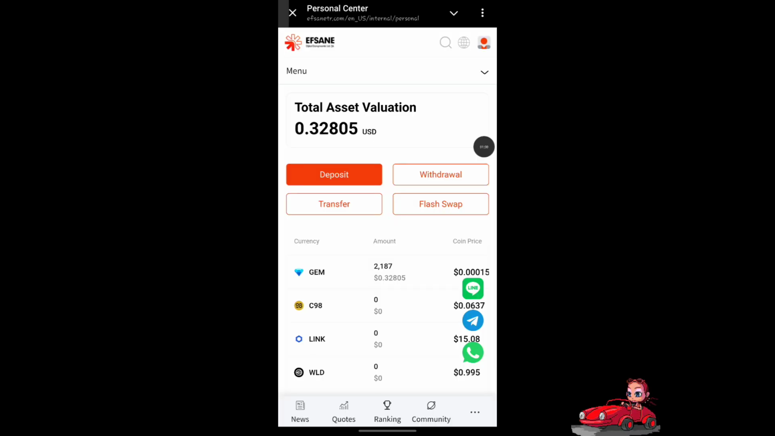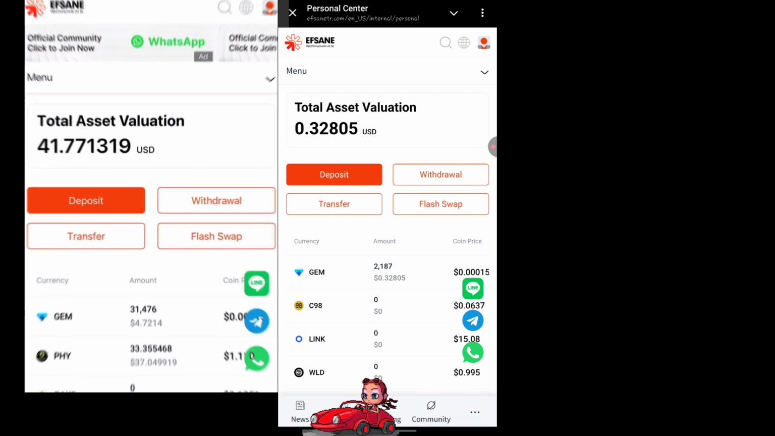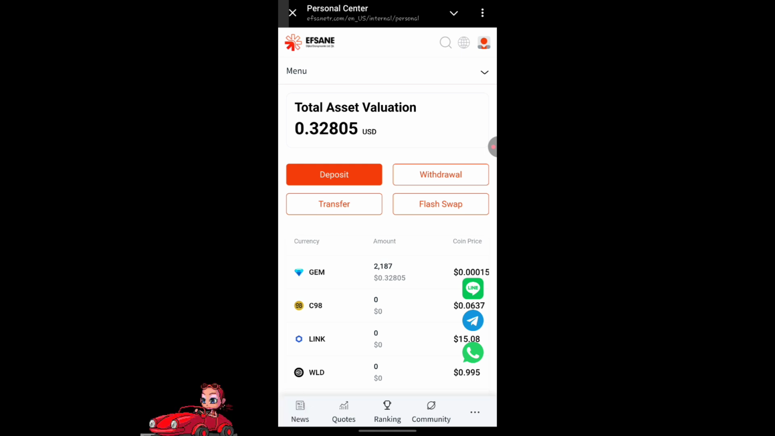So as you can see, currently I have about 0.32 USDT right here. Although this is not supposed to be the amount that I should have, I went to put a little bit of prediction and I lost in the prediction. So I'm going to be showing you guys how to register on this site. But first of all, let's talk about what this site is all about.